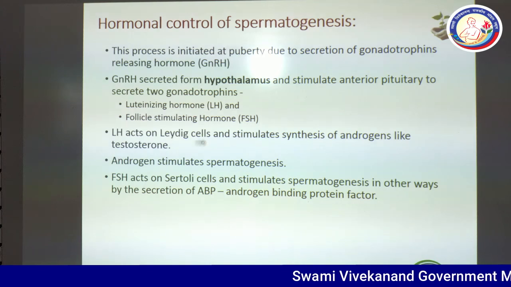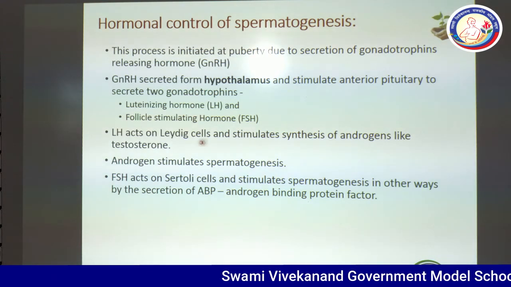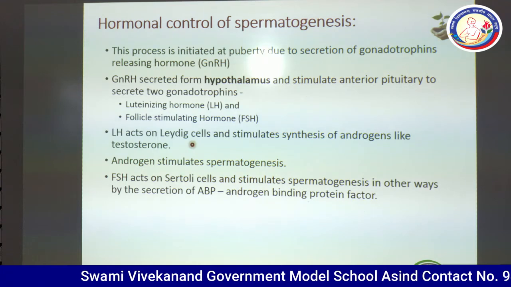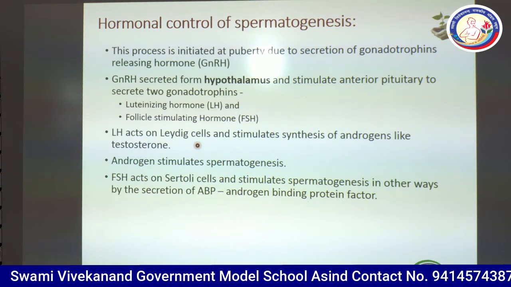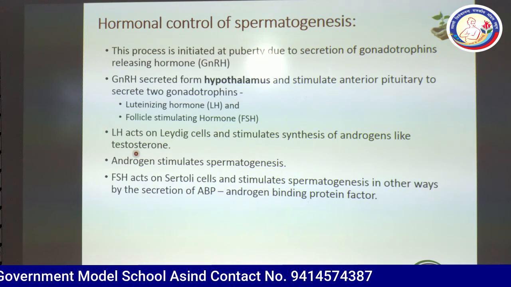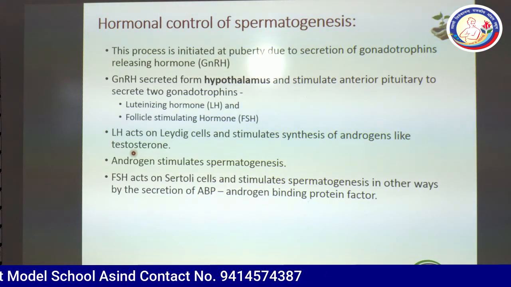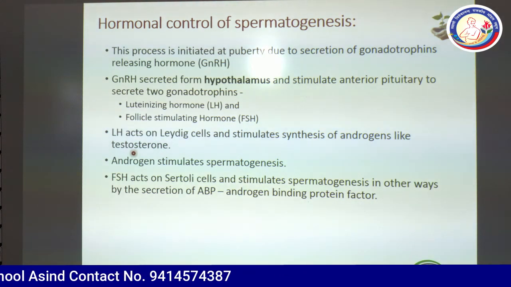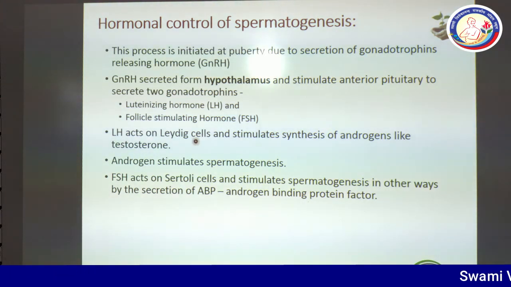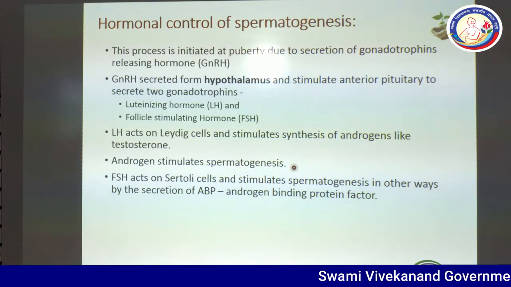LH acts on Leydig cells to produce male sex hormones known as androgens, and one important androgen is testosterone. So LH is responsible for the release of testosterone at the time of puberty because it acts on Leydig cells. Androgen stimulates spermatogenesis.